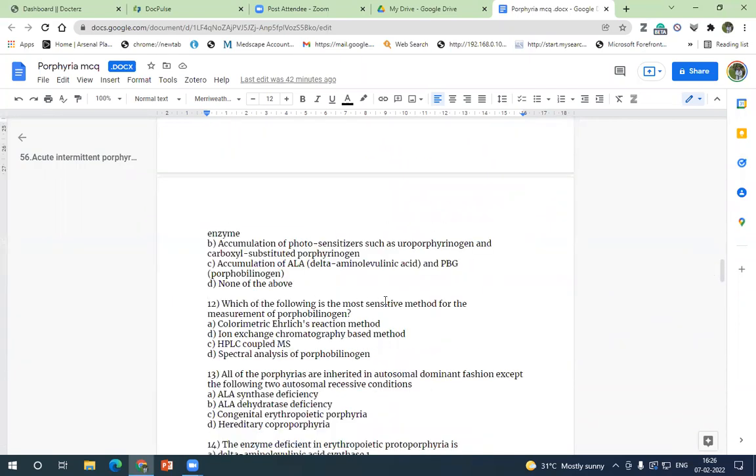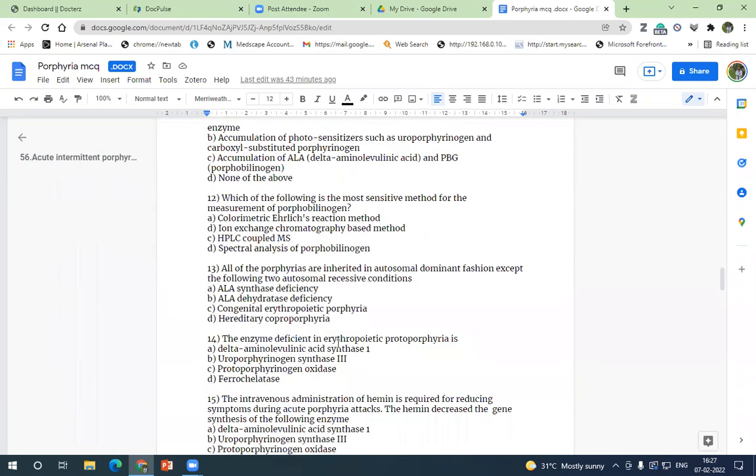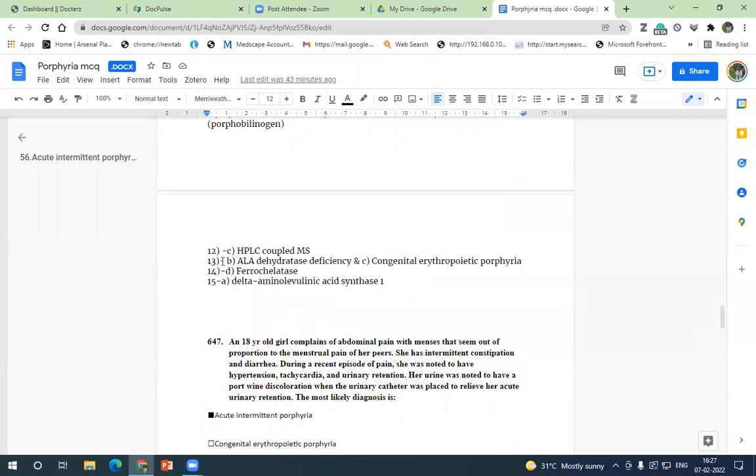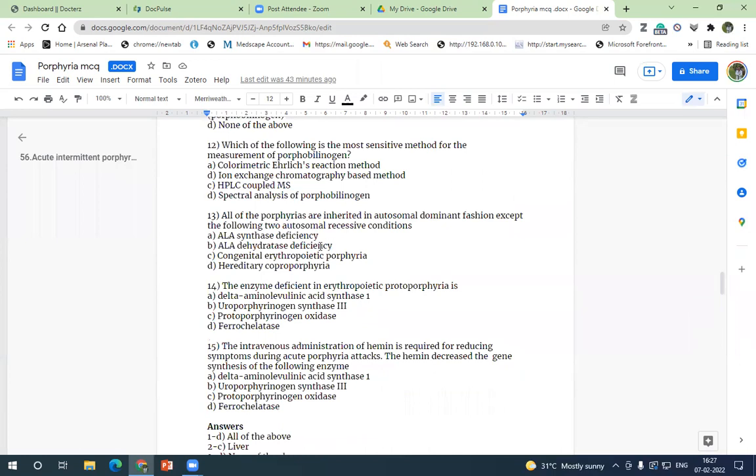So the next question is, which of the following is the most sensitive method for measurement of porphobilinogen? Whether it is ion exchange chromatography, spectrophotometry for porphobilinogen, or the colorimetric Ehrlich reaction method. This you have to know by heart. It is the HPLC method. Okay, that is most specific. The 12th one, which is HPLC coupled with mass spectroscopy, is more specific than any other method.